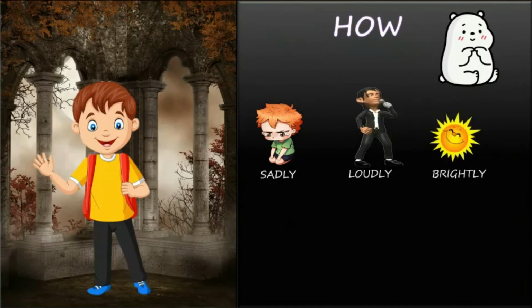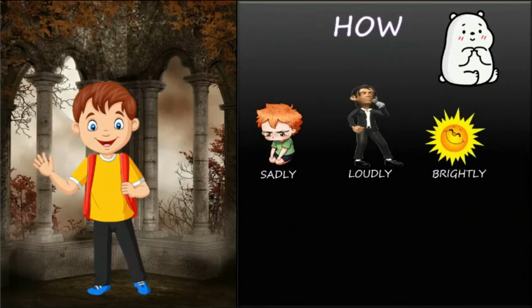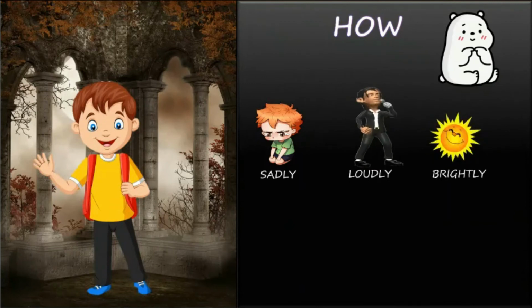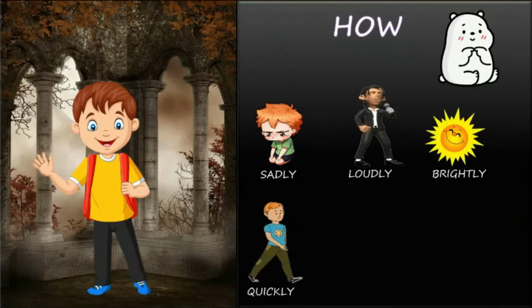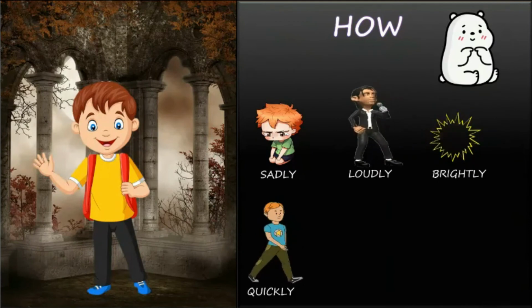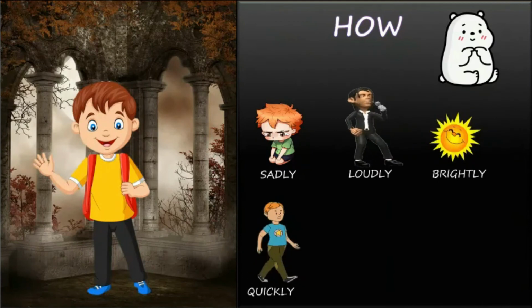Brightly. The sun is shining brightly. What is the action happening here? Shining, and how is it shining? If we ask that question, we get the answer brightly. Quickly. He is working quickly. We are describing more about the verb, how it is happening. It is happening very quickly, so quickly is an adverb.